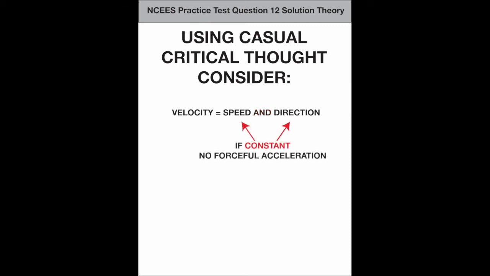Using a casual, critical thought way of conceiving it, consider this. From beginning physics studies, you know that velocity is speed and direction. Given a constant speed and constant direction, the forceful and accelerating effects are not present. It's useful to think of head as a type of this forceful acceleration.